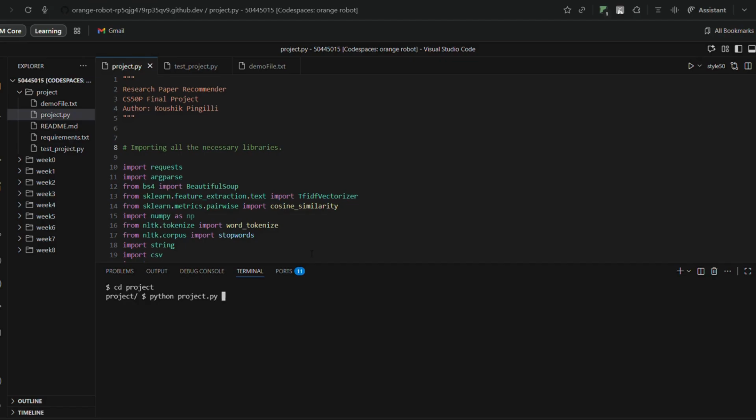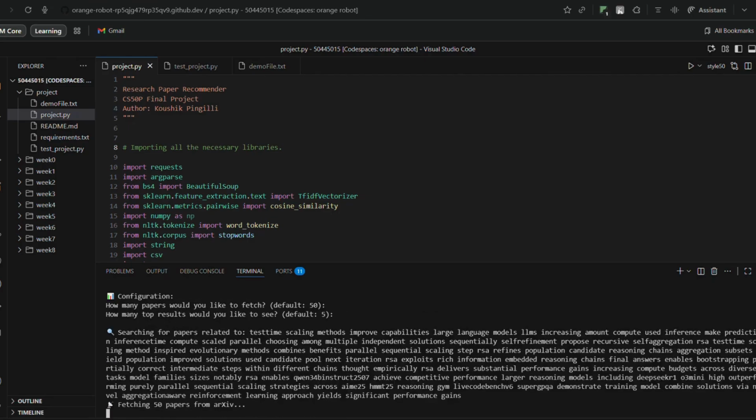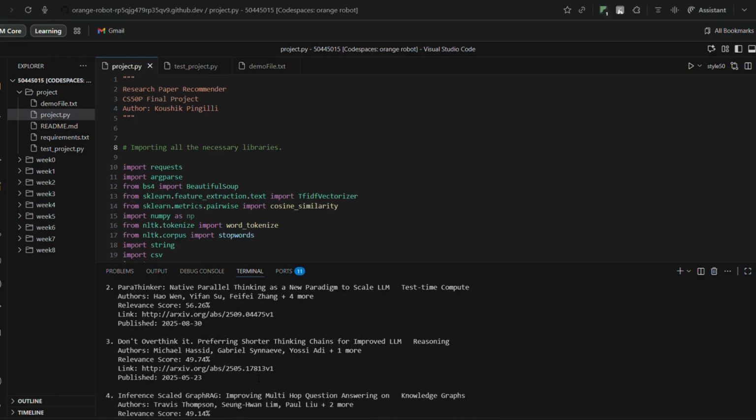with, as I said, the input demo file first. So let's just say file demo file.txt, and yeah, input received successfully. How many papers would you like to fetch? Let's keep it by default. Let's have all the default choices and let's see the results.